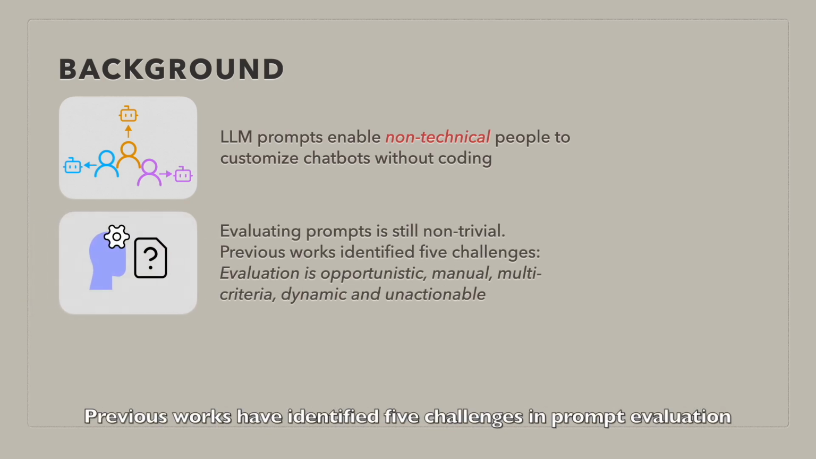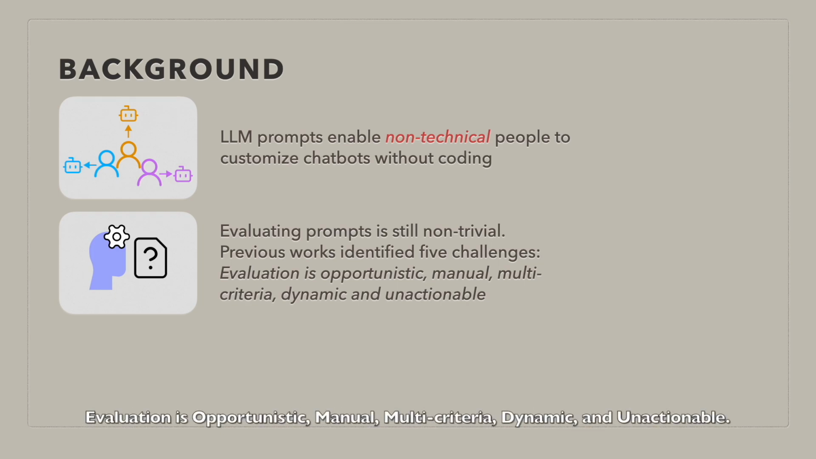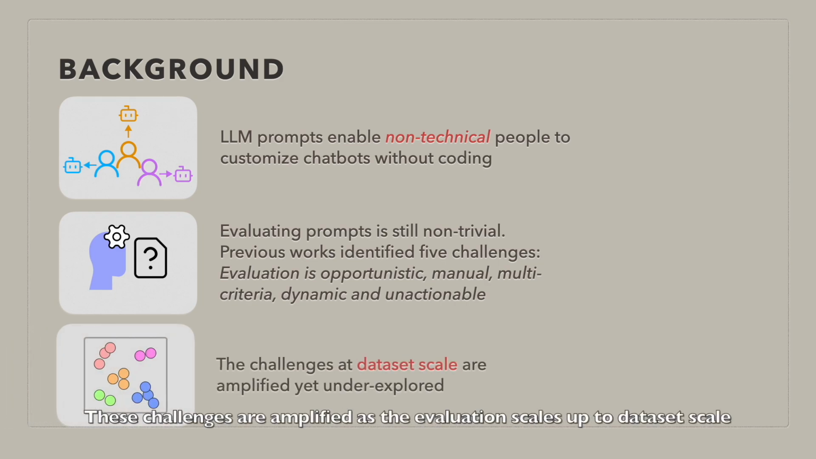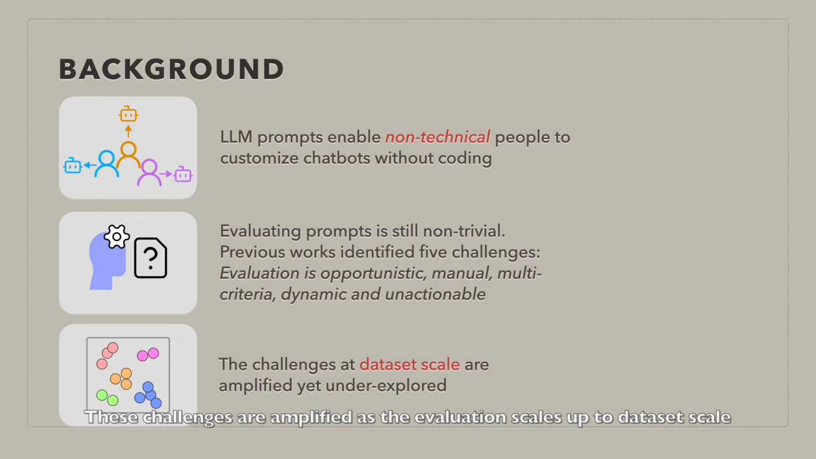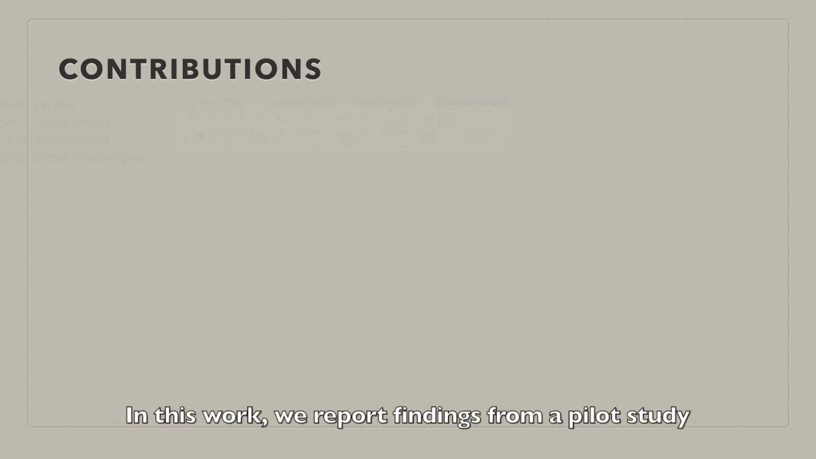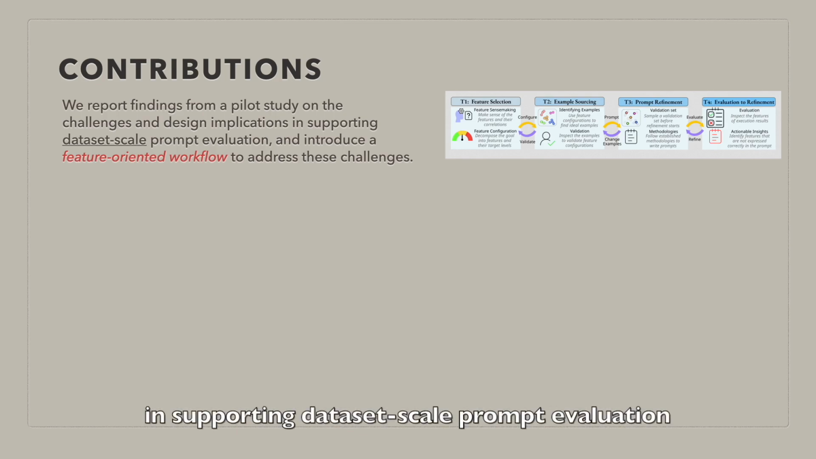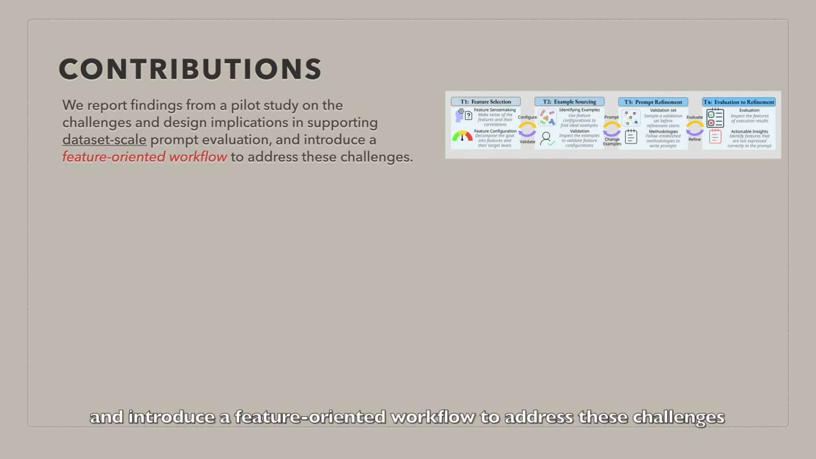Previous works have identified 5 challenges in prompt evaluation. Evaluation is opportunistic, manual, multi-criteria, dynamic, and unactionable. These challenges are amplified as the evaluation scales up to dataset scale, where thousands of data points are involved, which are still underexplored. In this work, we report findings from a pilot study on the challenges and design implications in supporting dataset scale prompt evaluation and introduce a feature-oriented workflow to address these challenges.